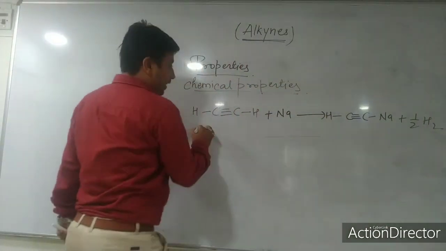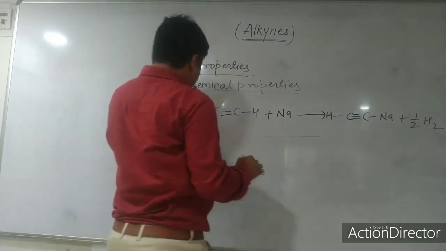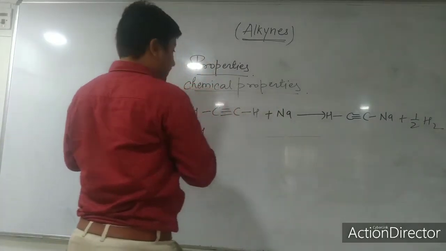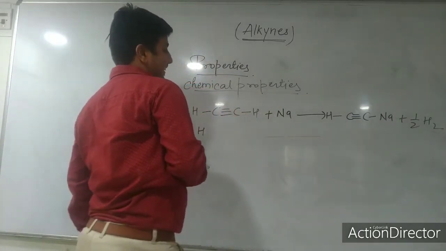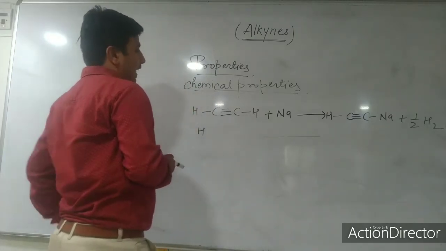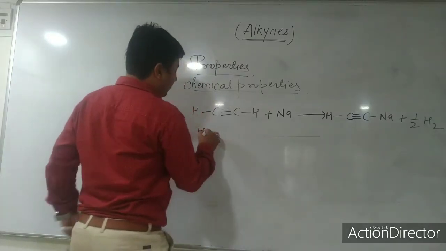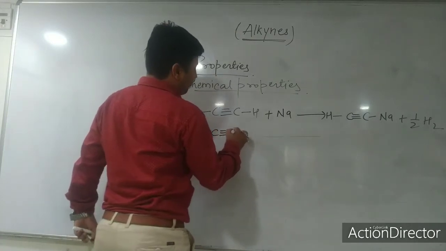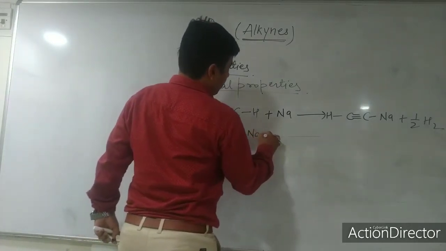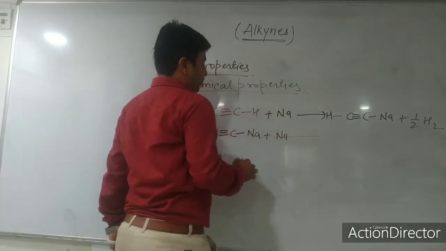Now this part, again I am taking here. This is called monosodium ethanide. Now this monosodium ethanide is again treated with sodium. So what will happen?